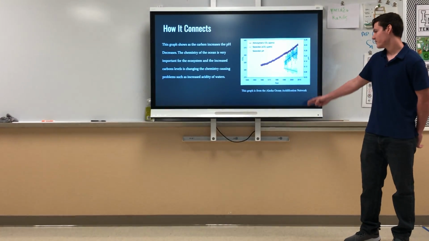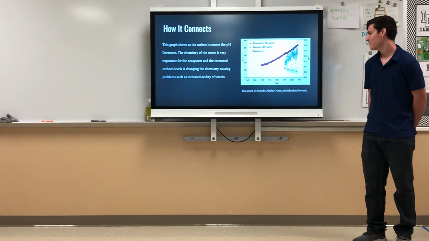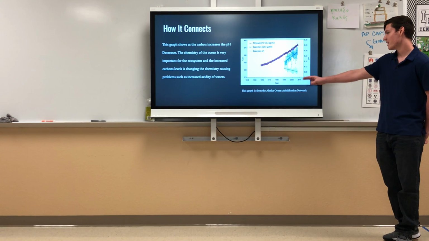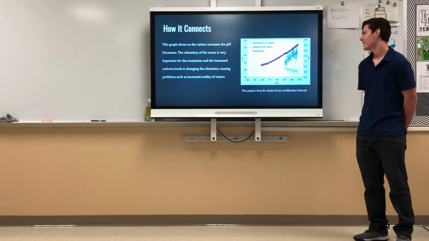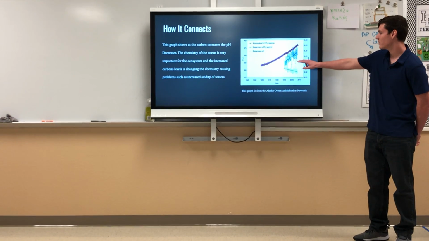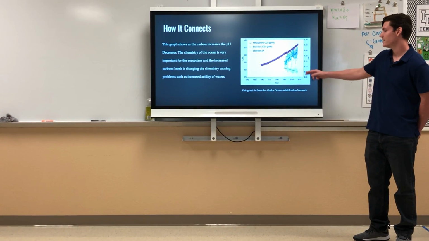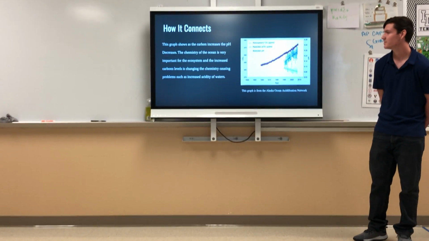This graph from the Alaskan Ocean Acidification Network shows this. The dark blue line represents the level of carbon in the ocean, and the light blue line represents the pH level of the water. As you can see, where carbon in the ocean increases, the pH of the water decreases, or in other words, the acidity of the water is increasing.